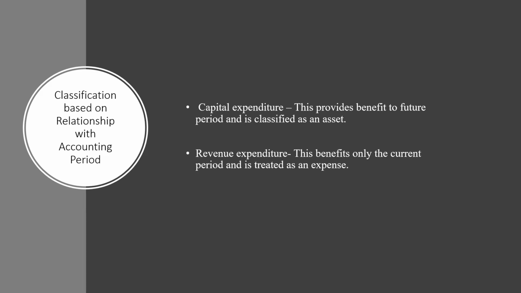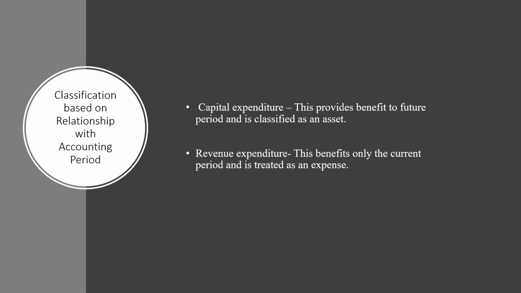We will go ahead to the next classification of cost. The next classification is based on relationship with the accounting period. So on the basis of the accounting treatment, costs are classified into capital cost and revenue cost.